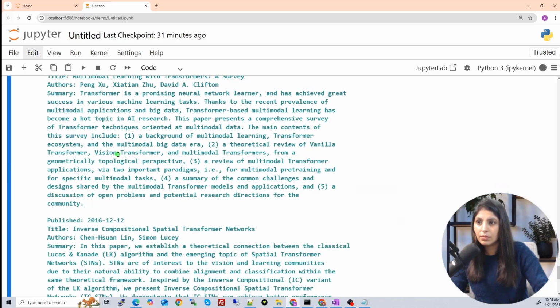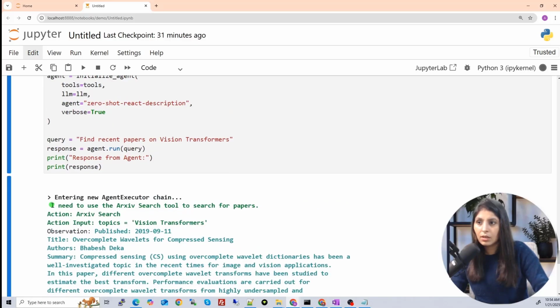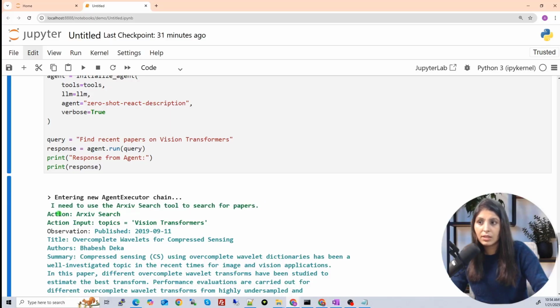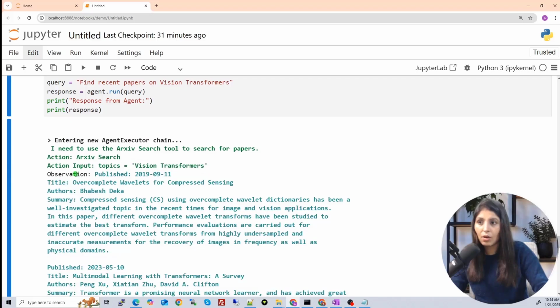Here again, this task is performed by the LLM. I need to use the archive search tool to search the papers. Then this action is decided. The input to this action is vision transformer, and then the observation.